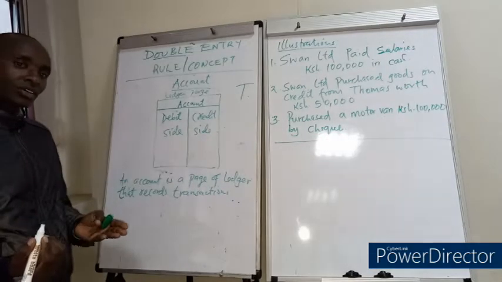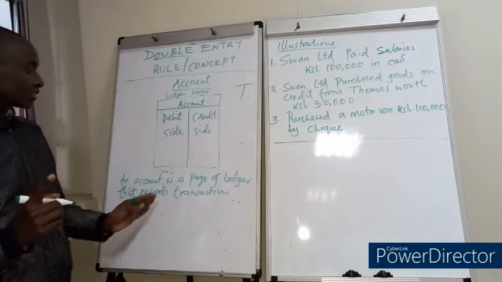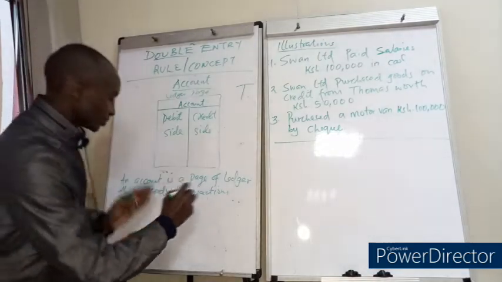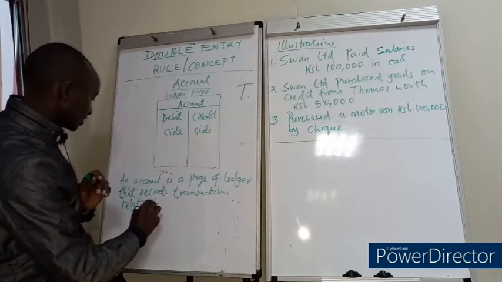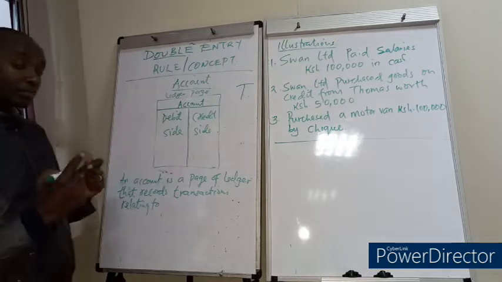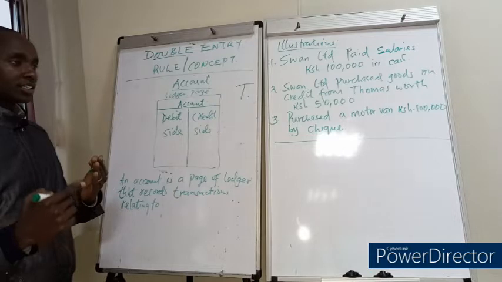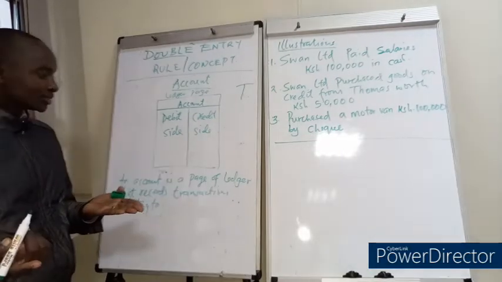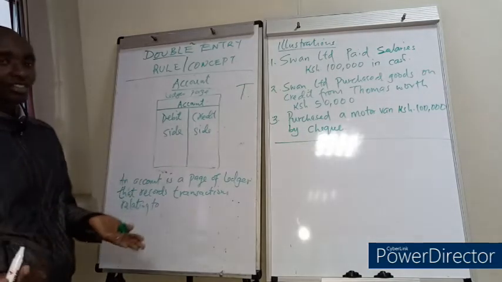But these transactions relate to what? It's a big question. It records transactions relating to persons, isn't it? You can say Eric account, you can say Swan Limited account, for the case of limited companies, and we can say motor vehicle account.